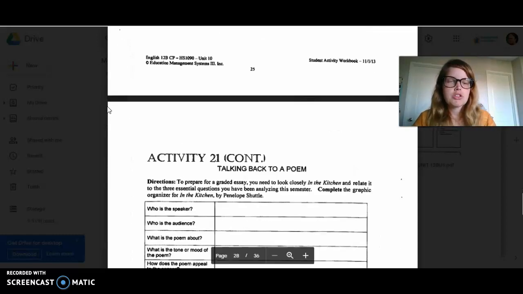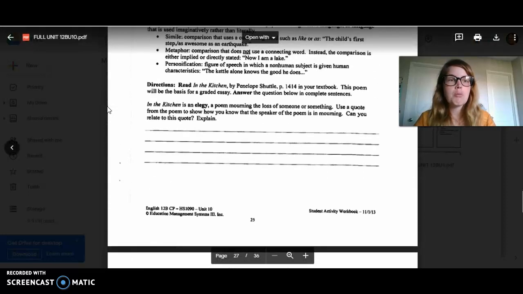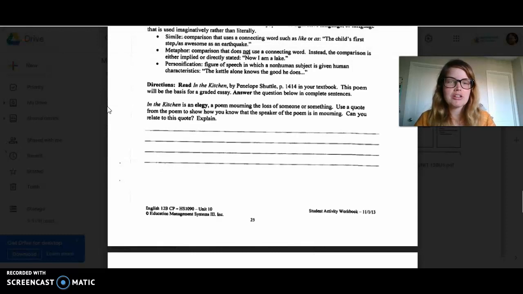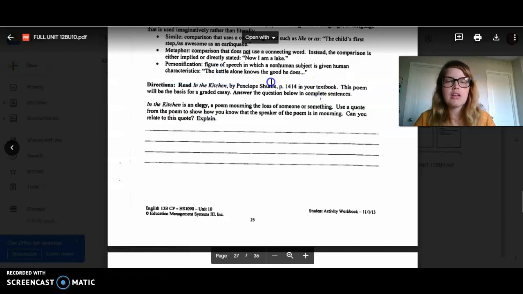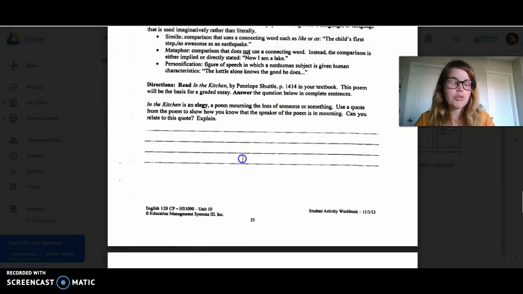So what you're going to be doing is reading the poem In the Kitchen by Penelope Shuttle, and then you're going to answer some questions. There's already a link here to read it if your textbook is far away from you. In the Kitchen is an elegy, so it's a poem about the mourning or loss of somebody. Somebody died, and they're writing this as a memory to them. You're going to use a quote from the poem to show that the author is in mourning or sad that somebody died. Can you relate to this quote and explain? Give me a quote here, and then explain if you can relate or can't relate.